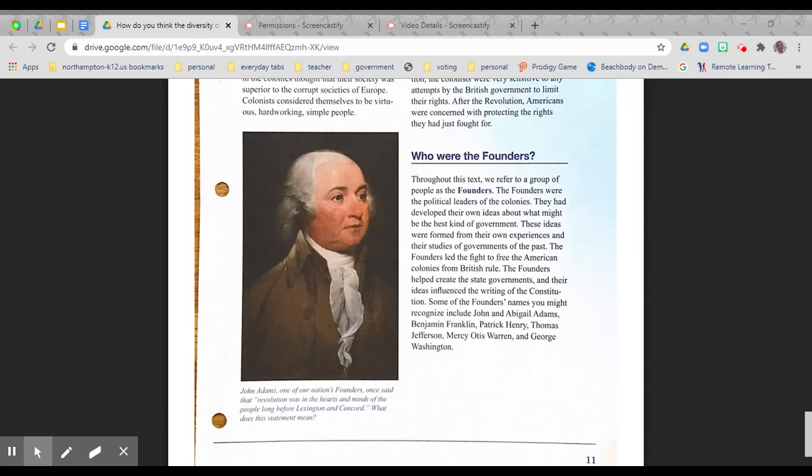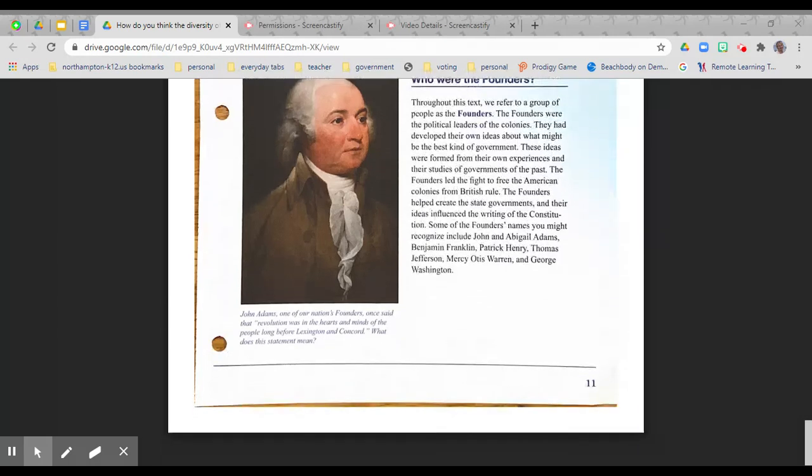Some of the founders' names you might recognize include John and Abigail Adams, ancestors of Miss Bisbee, Benjamin Franklin, Patrick Henry, Thomas Jefferson, Mercy Otis Warren, and George Washington.